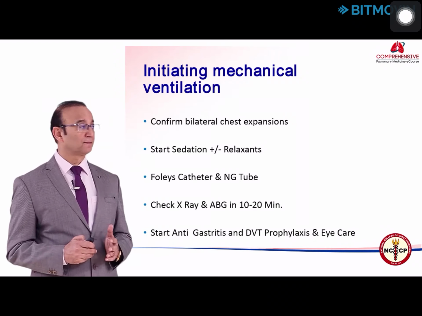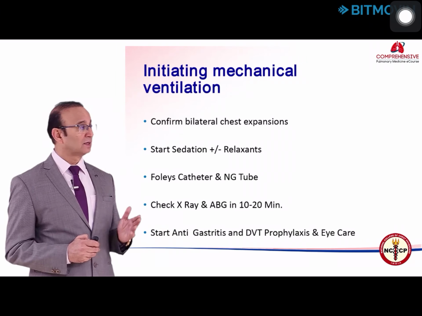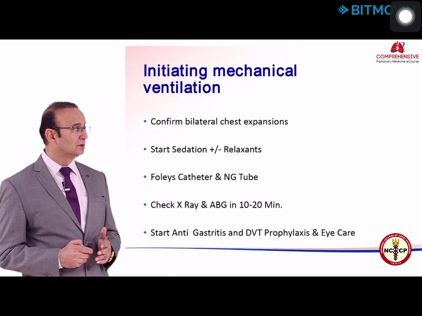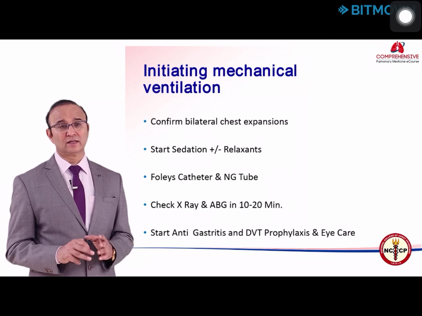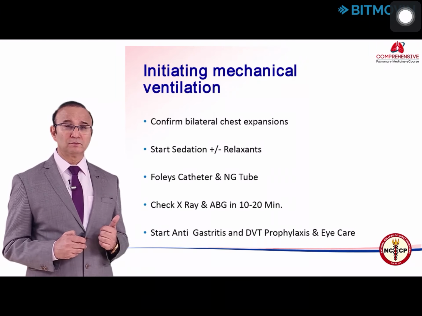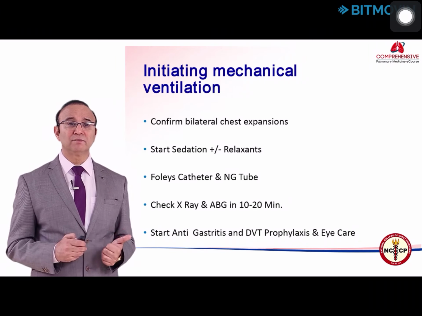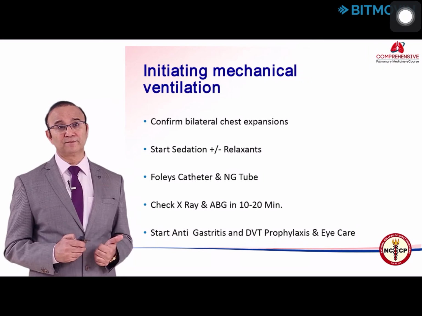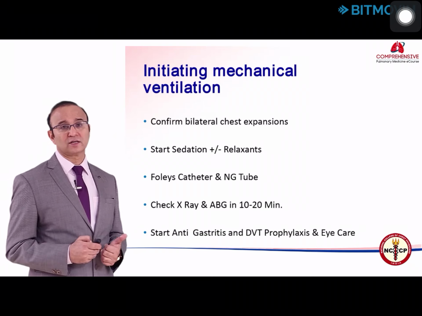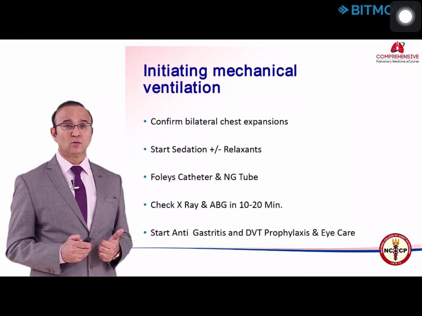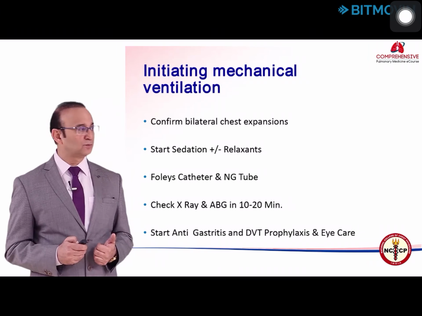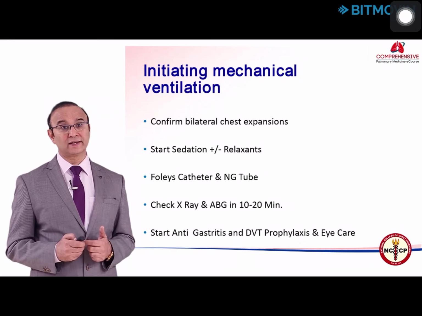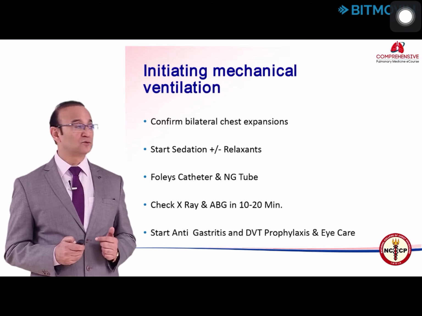Put in a Foley's catheter and a nasogastric tube. You get a check X-ray and ABG about 20 minutes later to see that it is working fine. And mechanical ventilation is a very big risk factor for stress bleeding, so you should start anti-gastritis measures. All these patients are immobilized for some time, so you start DVT prophylaxis and of course eye care, particularly if you have used relaxants.